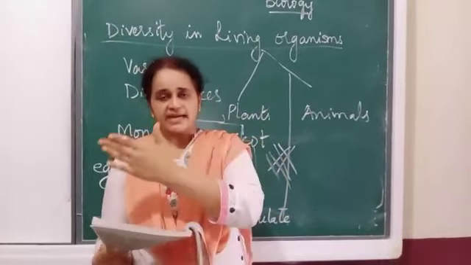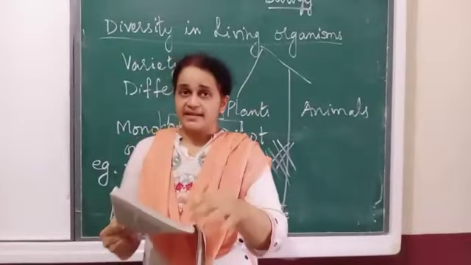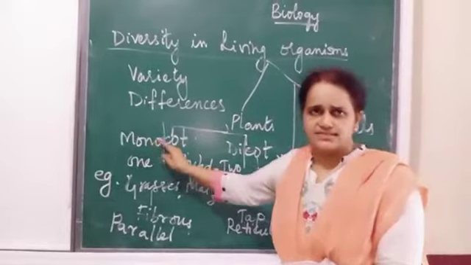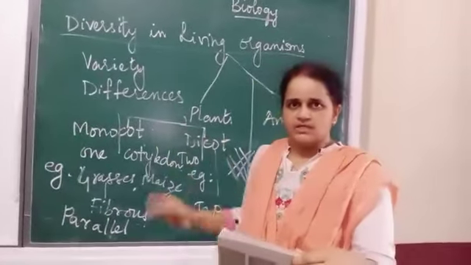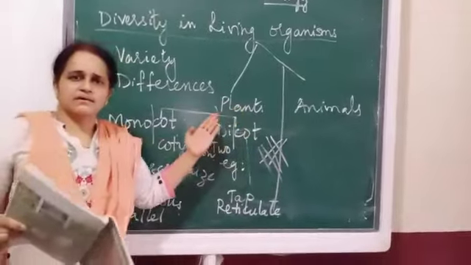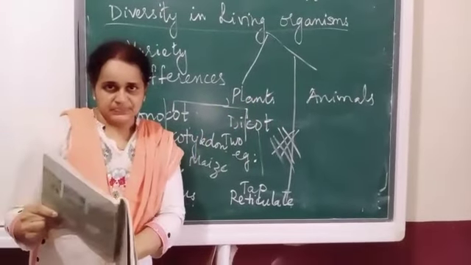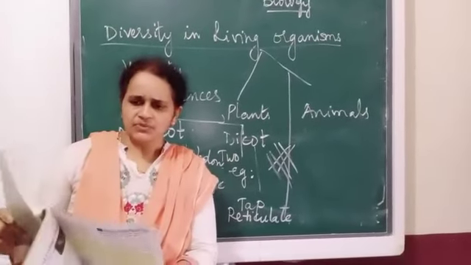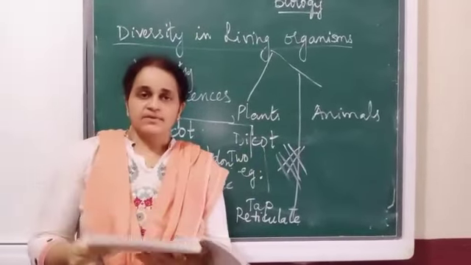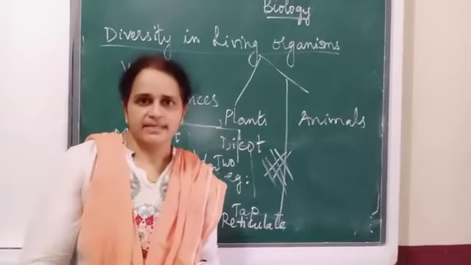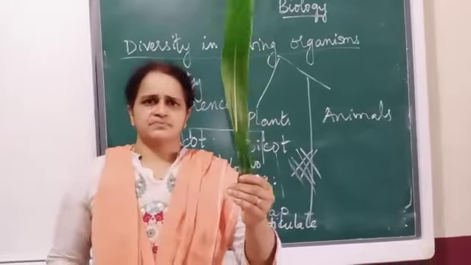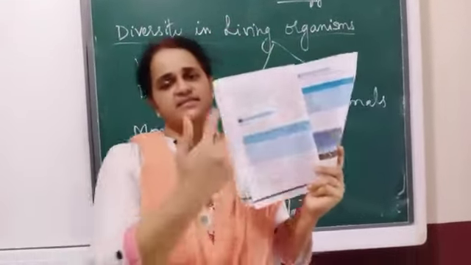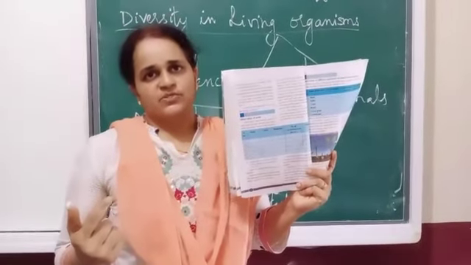Next, if we go to activity 4, different characters in monocot and dicot plants. I already mentioned the differences between monocot and dicot. So see that you complete these tables. There are some tables mentioned here, as I said, activity 1, 2, 3 and 4. You have to complete them so that you will get an idea. Just now I explained with examples. So see that you write in your notebook the different characters from the textbook.